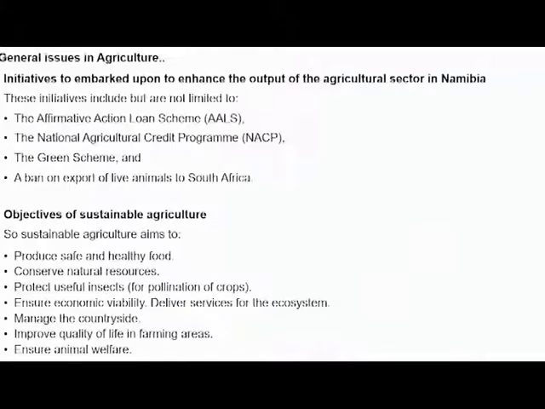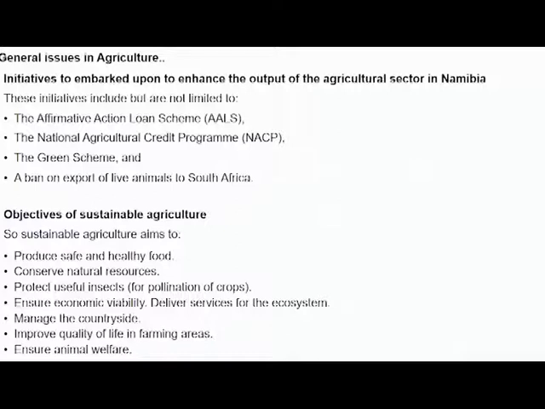Continuing with general issues in agriculture, I would like us to look at the initiatives to embark upon in order to enhance the output of the agricultural sector in Namibia.